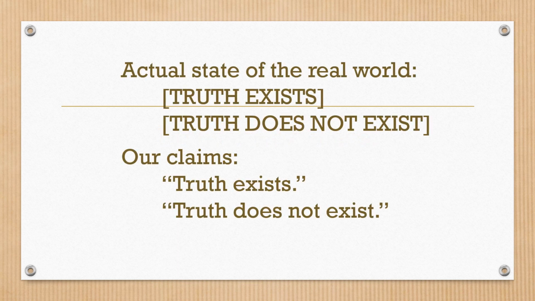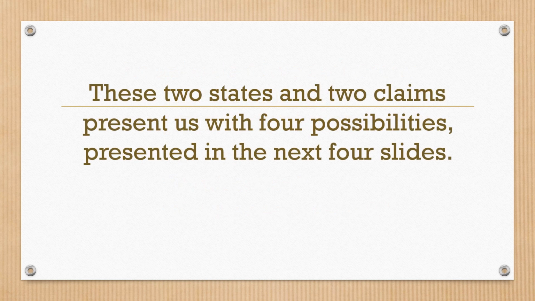Actual state of the real world. Truth exists, truth does not exist. Our claims. Truth exists, truth does not exist. These two states and two claims present us with 4 possibilities, presented in the next 4 slides.